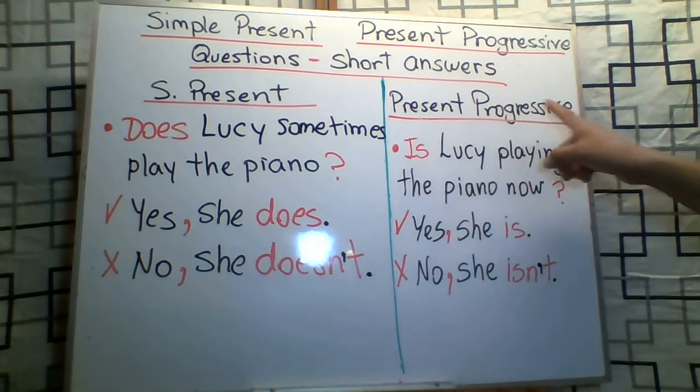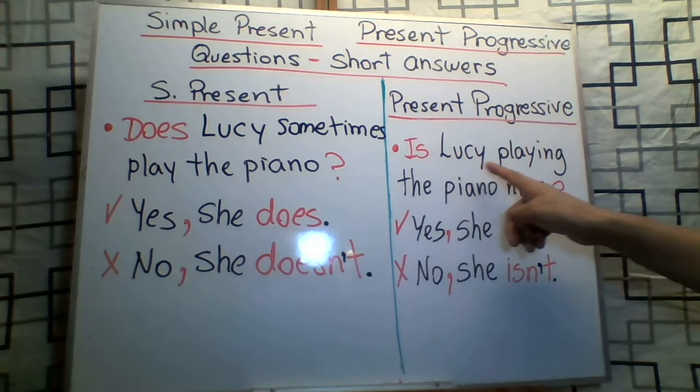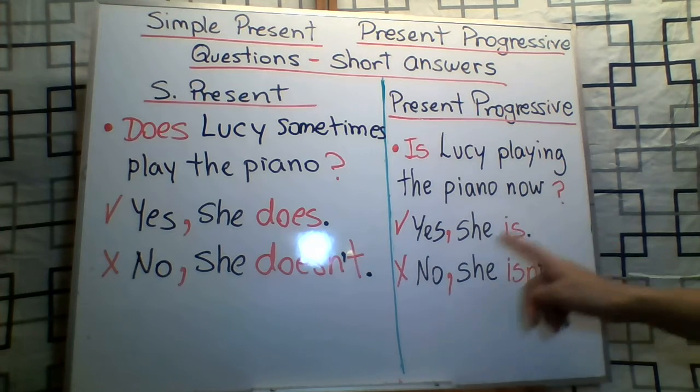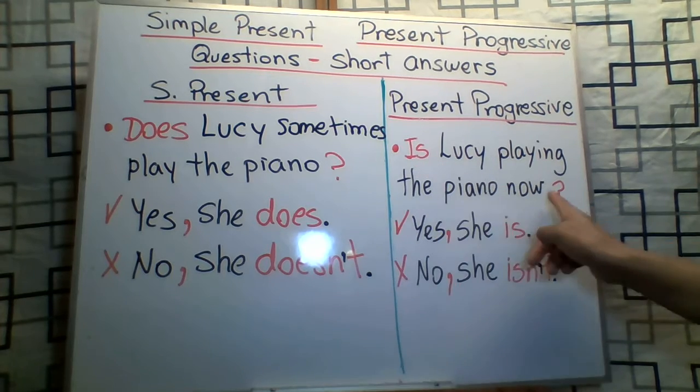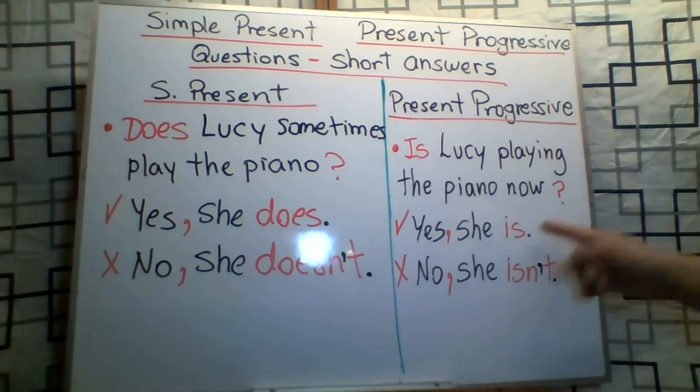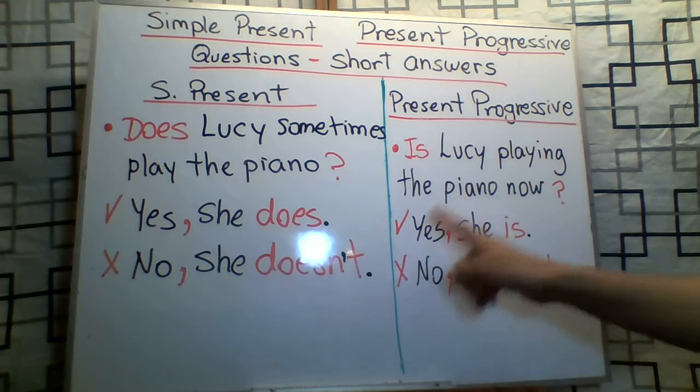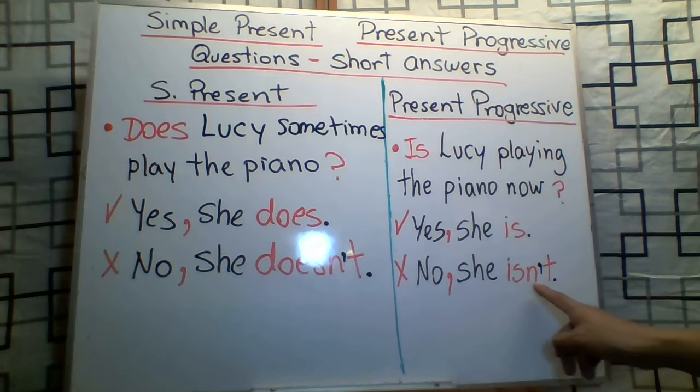Notice in the present progressive. Is Lucy playing the piano now? Yes, she is. Is is at the beginning of the question and is at the end of the short answers. And for negative, no, she isn't.